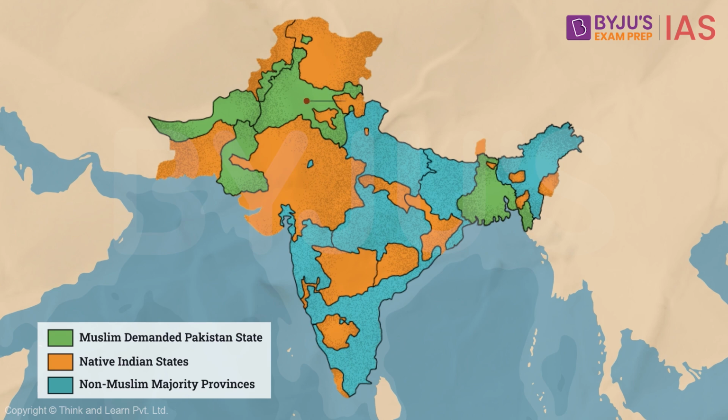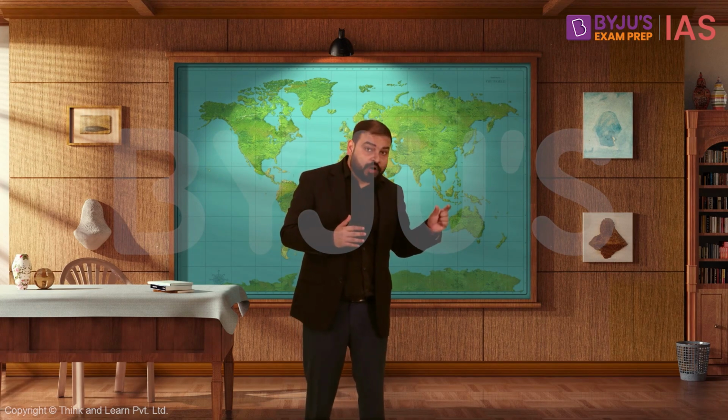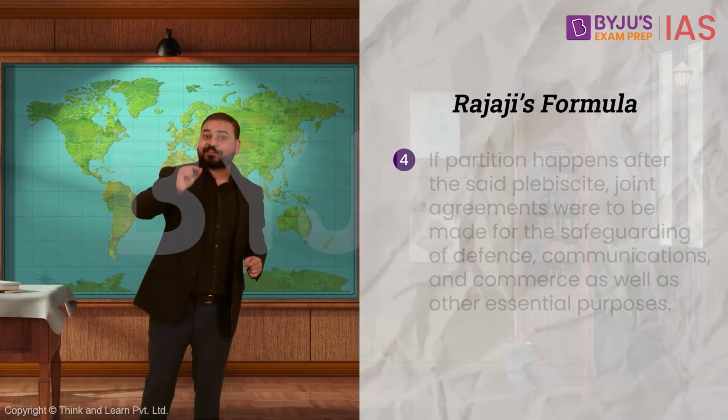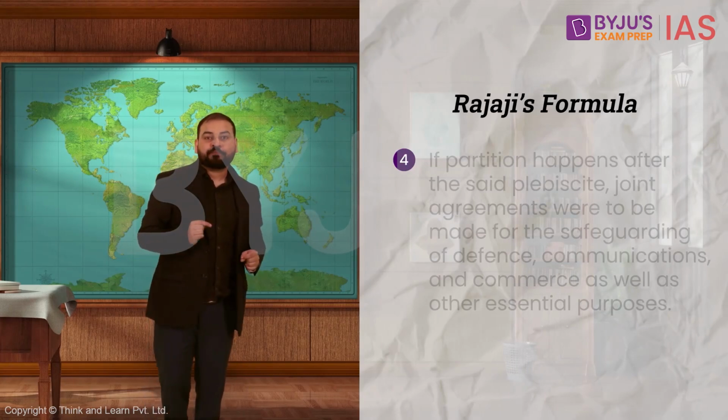These regions were Punjab, Sindh, Northwestern Frontier provinces, and Balochistan in the west, and Bengal region in the east. But all of this could happen only when the war is over and full transfer of power is made by the British. Now, here is the next condition in the formula.